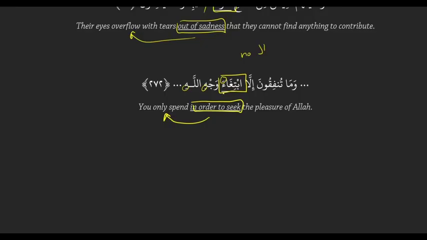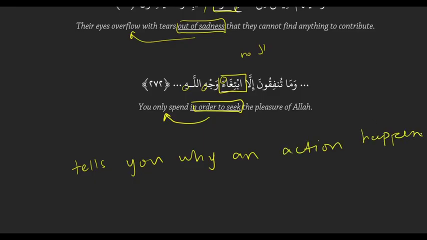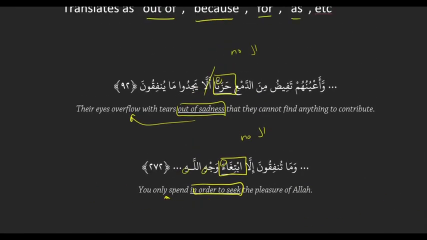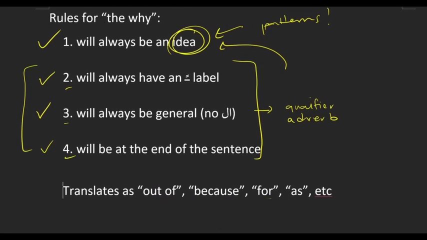So, recap of the why. It's in the name of the thing, but it tells you why an action happened. In Arabic, the way we recognize it is that it'll always be an idea, and then the rest of the rules are the same as the other one. So it will have the end label. It will be general. And it will come at the end of the sentence. Very good.